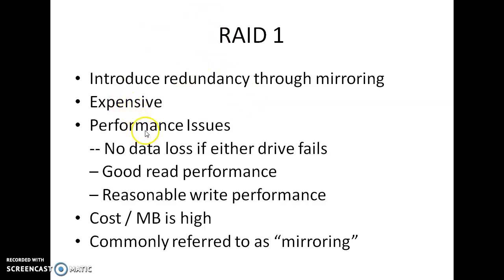On the performance side, there is no data loss, since if any one disk fails, we have a copy of that particular disk available. Read performance will be good, but write performance will be rather poor. The cost will be high, and commonly we refer to this method as the mirroring method.